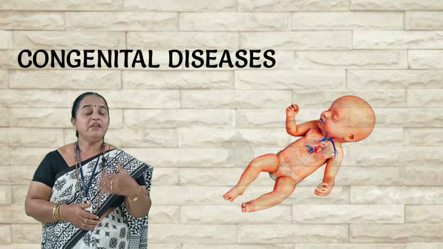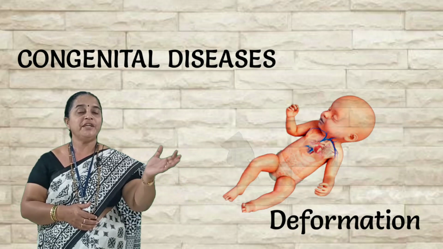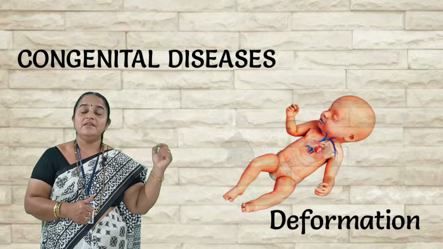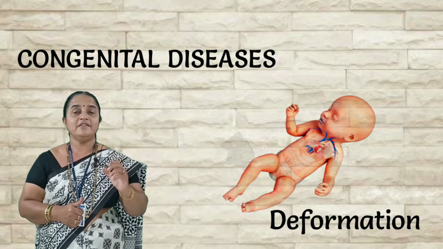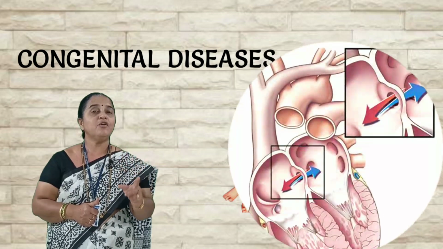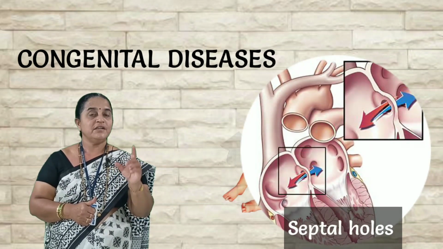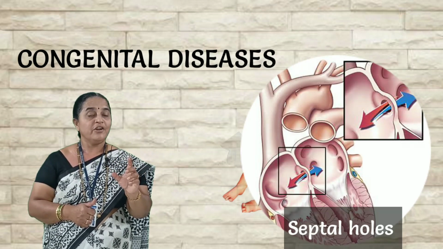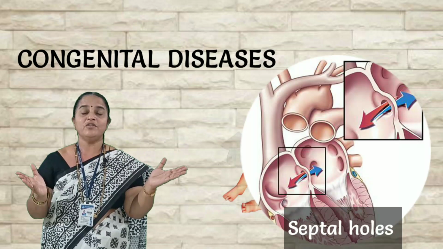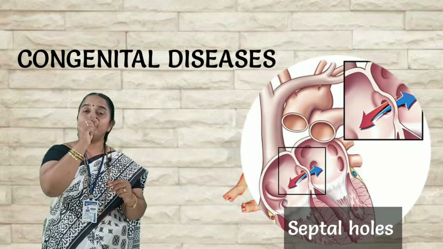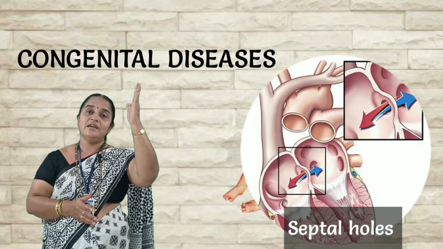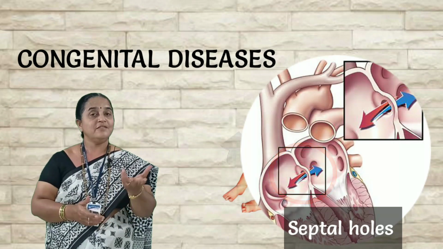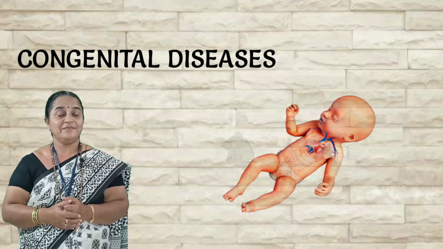Second, maybe deformity of the organs. During embryonic development, the organs may not develop. The reason, we don't know, but this leads to a congenital disease. For example, having septal holes in the heart region: the septum separating the atria and the septum separating the ventricles keep the oxygenated and deoxygenated blood apart. If there is a septal hole in the interatrial or interventricular septum, the blood gets mixed. This is one example of a congenital disease.